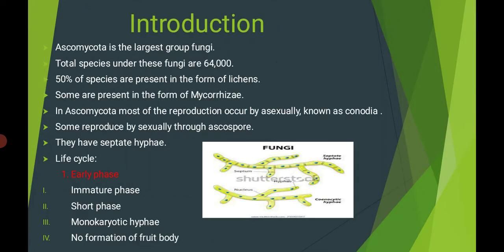Then we discuss the life cycle of Ascomycota. Two phases occur in the life cycle of Ascomycota. First is the early phase and second is the late phase. The early phase is also known as the immature and short phase. In the early phase, monokaryotic hyphae are present. Monokaryotic hyphae means a single nucleus is present in the hyphae. That's why it is called monokaryotic hyphae, and there is no formation of fruit body.